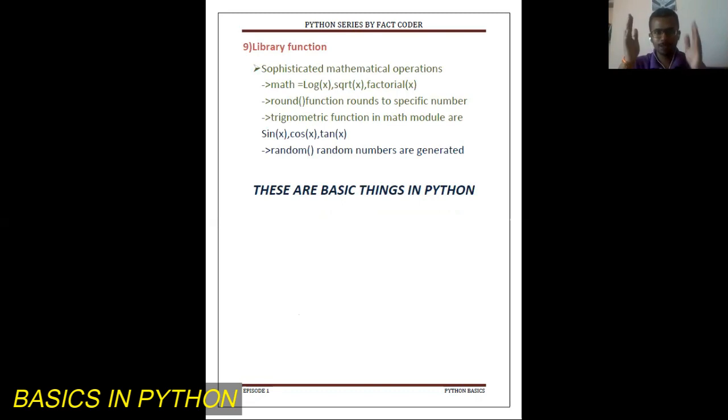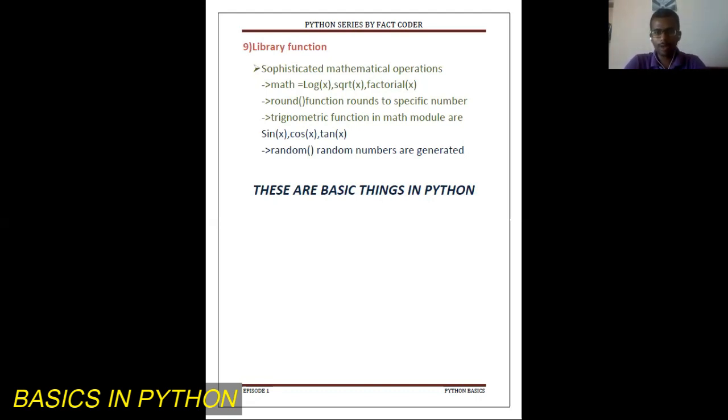Generally, library functions have sophisticated arithmetic operations such as log of x, square root of x, factorial, and round. So these are the basic library functions which we will be discussing today. Log of x gives us a log value, square root of x gives us a square root value, factorial gives us a factorial. The round function rounds to a specific number. A few of the trigonometric functions which are supported are sine of x, cos of x, and tan of x. So these are the basic things which we need to know about Python.